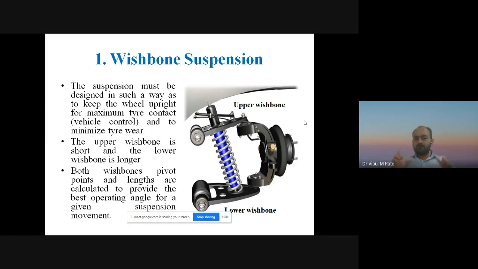So both the wishbones, pivot points and the length are calculated to provide the best operating angle for a given suspension movement.